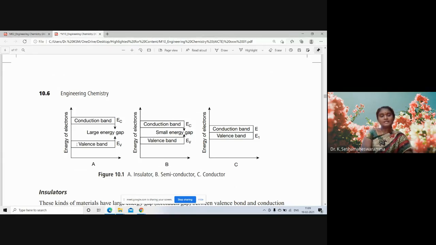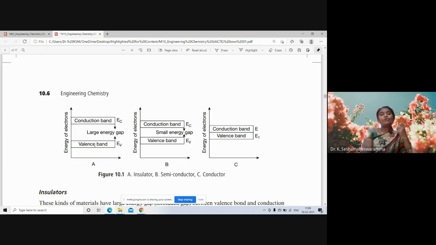This is the valence shell electrons, valence orbitals. These are the conduction orbitals. Electrons enter the excited state whenever they absorb energy. Suppose the gap between the valence band and conduction band is large.